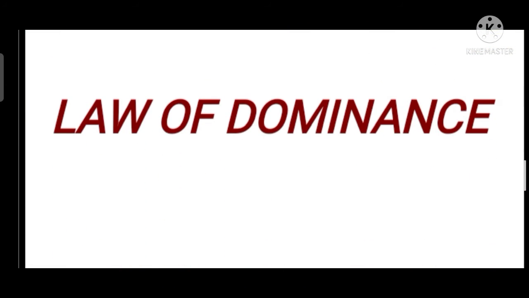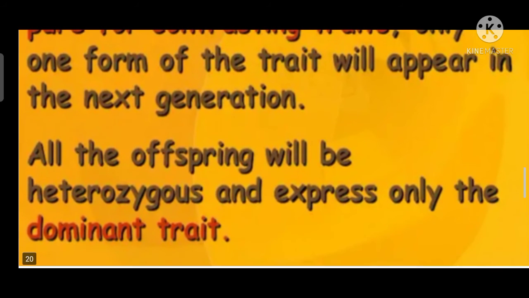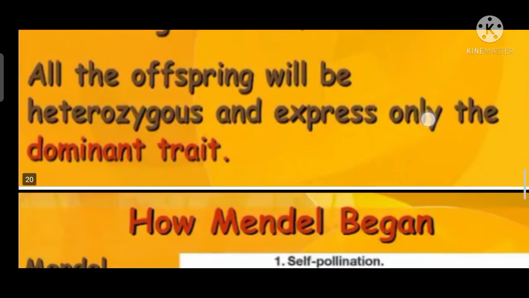Law of dominance. It is a relationship between alleles of one gene in which the effect on phenotype of one allele masks the contribution of the second allele of the same locus. When parents that are pure for contrasting traits are crossed, only one form of the trait will appear in the next generation. All the offspring will be heterozygous and express only the dominant trait.